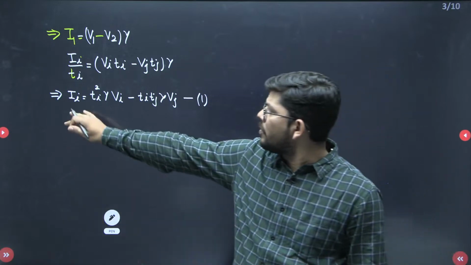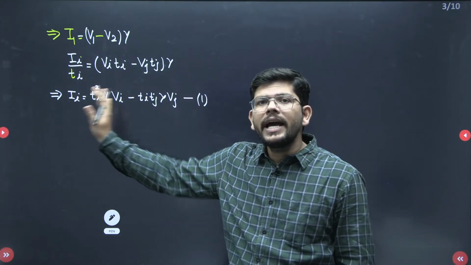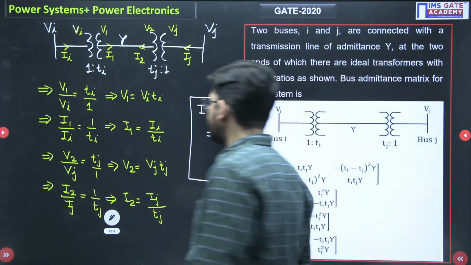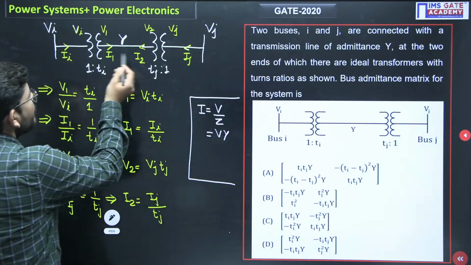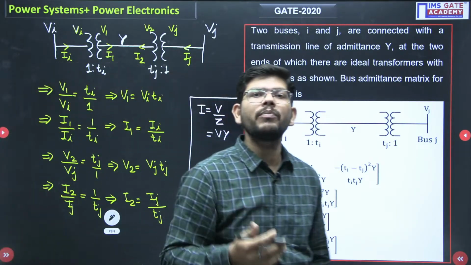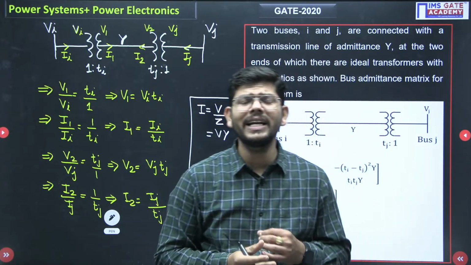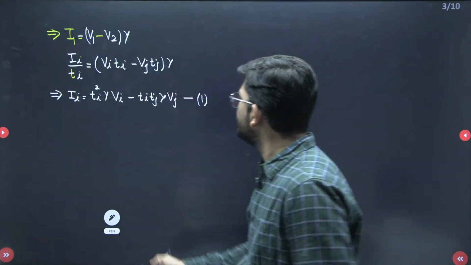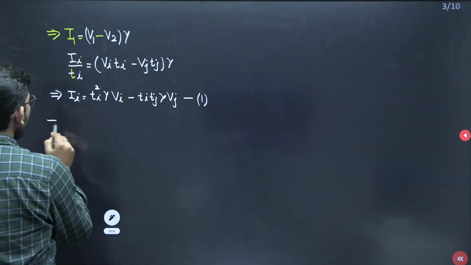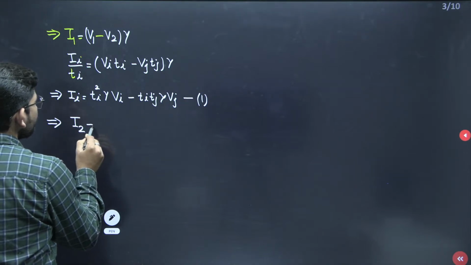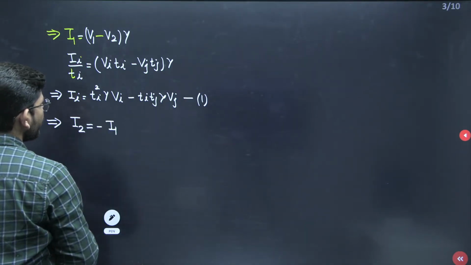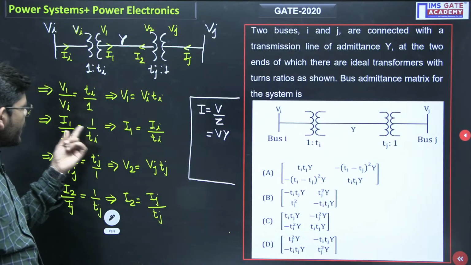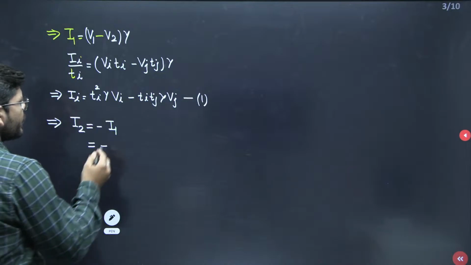So now I have found an equation in terms of Ii and Vi and Vj, which are the voltages given to us. Okay, now similarly you can see that I1 and I2 are the same current but flowing in opposite directions. So simply I can write here that I2 is nothing but minus I1. Yes or no? So we have I2 which is minus I1. And if I have to write I1, what will I write? Just see here. I1 is Ii upon Ti.